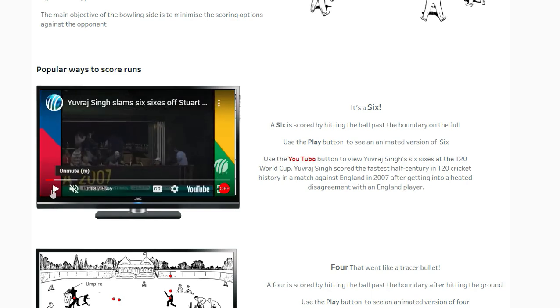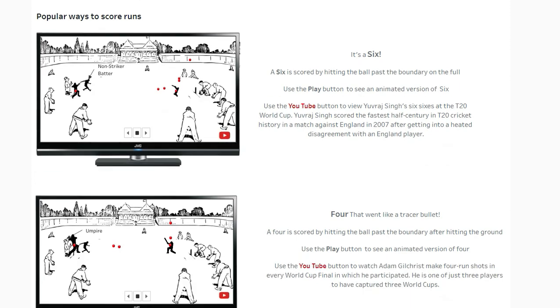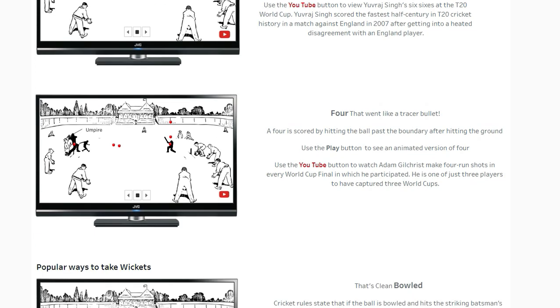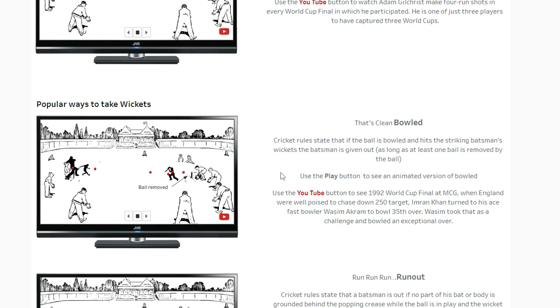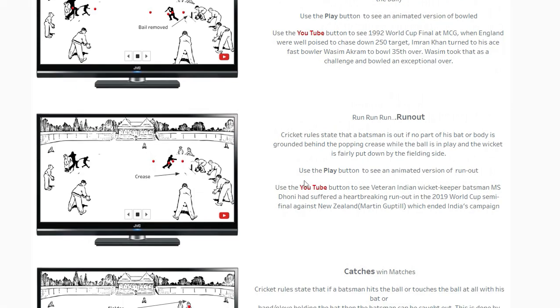That's great. Now if you want to switch back to the animation form, you can always make use of this off button. Similarly, there are 4 or 5 memories that you will have. If you go to the YouTube button, Adam Gilchrist for four, all of this is related to the World Cup, maybe 50 over or 20 over, but World Cups. For wickets, if you go there, you'll see Wasim Akram, 1992 final, crucial wickets, back-to-back wickets. Then run out, MS Dhoni run out, you will see over there.